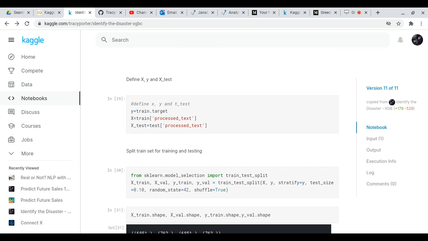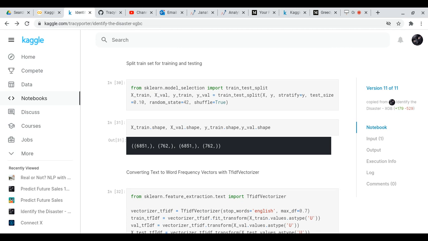Now what we do is we define our X, Y, and X test, and so Y is train target. Y is your dependent variable, and it's dependent upon what's going on in X. And X is train process text, and X test is test process text. So we're going to split our training set into X train, X val, Y train, Y val using the train test split with X, Y, stratify equals yes, test size equals 0.1, random state equals 42, and shuffle equals true.